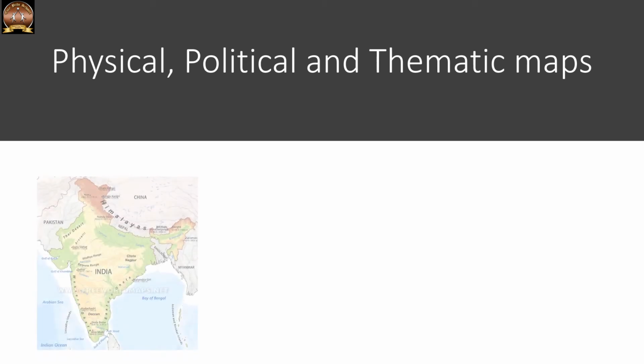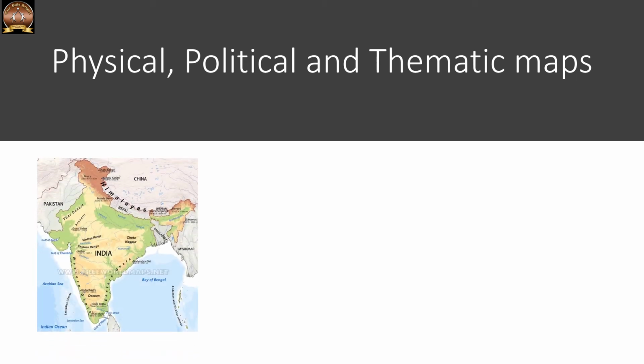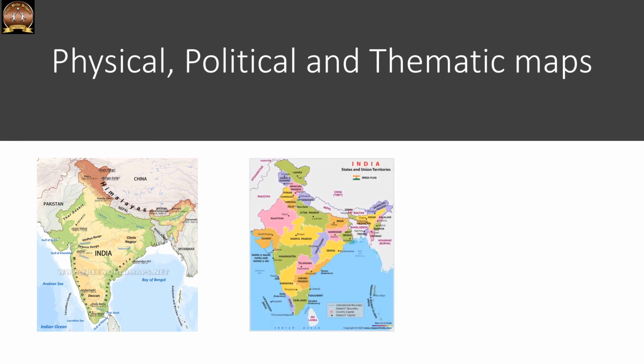Okay, we have learned three types of maps, that are physical, political and thematic maps. So what is a physical map? A physical map shows the Earth's natural features like plains, plateaus, mountains, rivers, oceans, etc. The next one is political map.